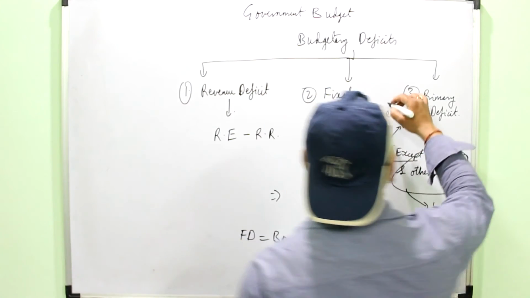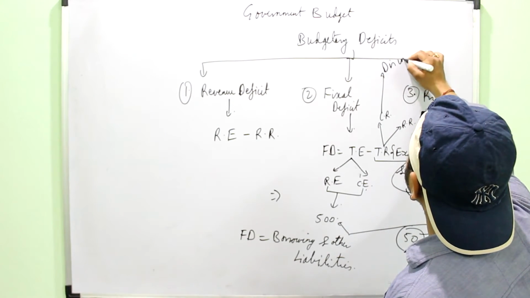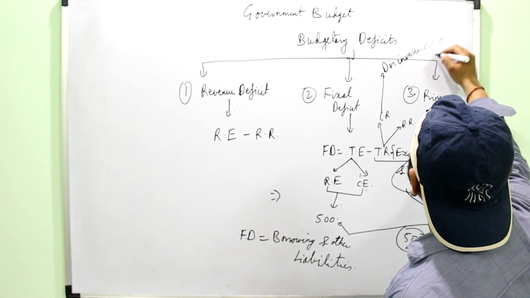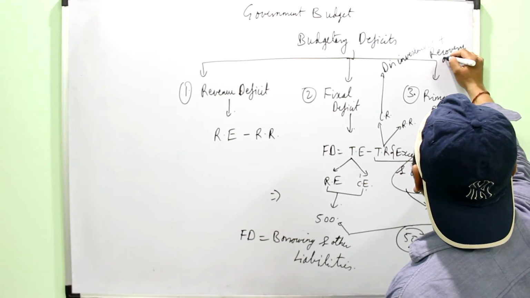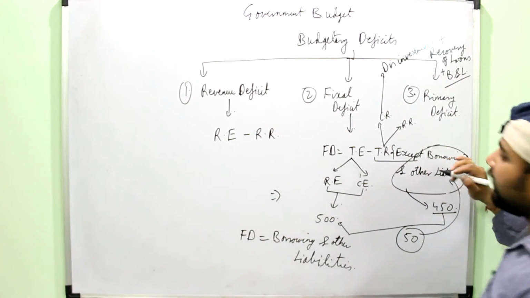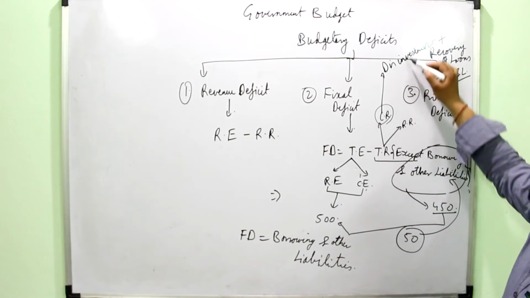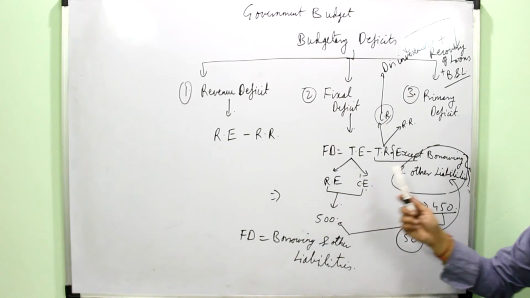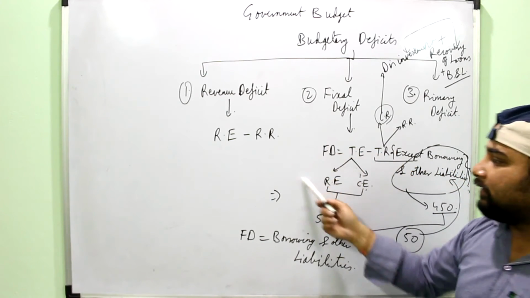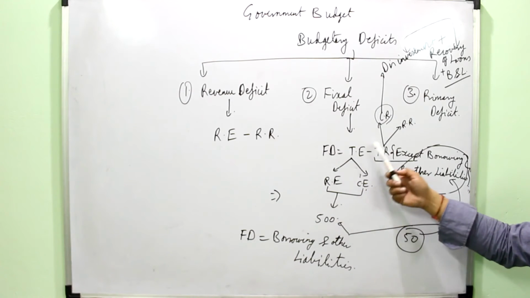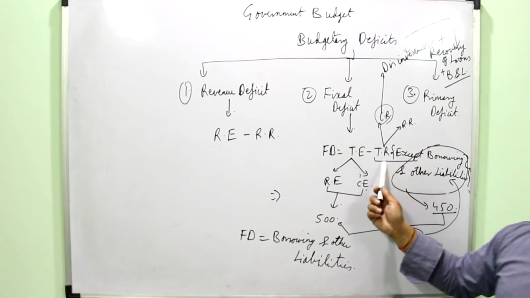Remember, the capital receipts include three things: disinvestment, plus recovery of loans, and plus borrowing and other liabilities, right? So from the capital receipt you will take only these two. This is the important thing to remember while doing the numerical: you should not add the borrowing and other liabilities, otherwise your fiscal deficit will come as 0. So if you are getting 0, it means you have made this mistake, taking the borrowing and other liabilities also into the total receipts.